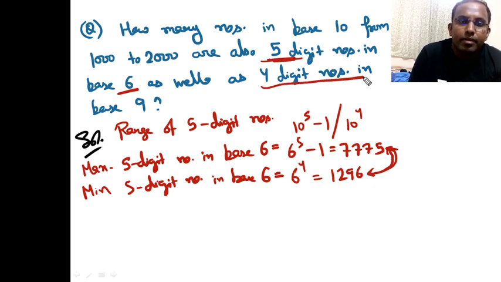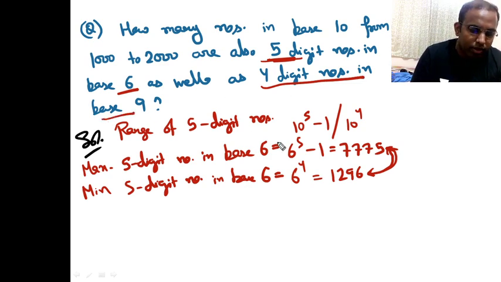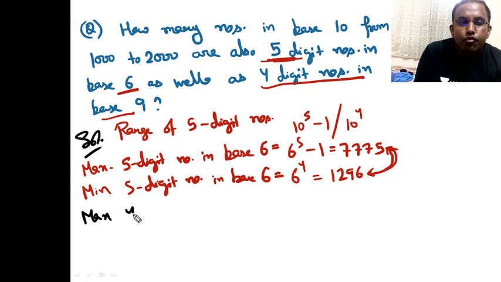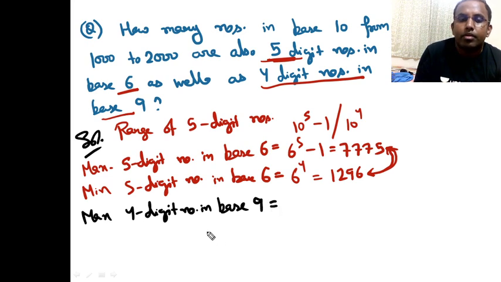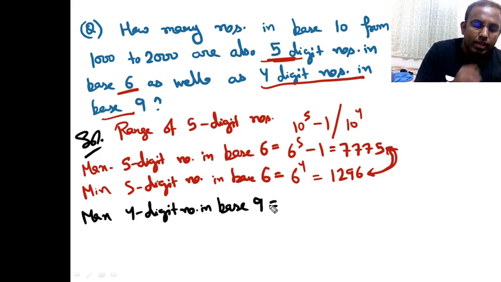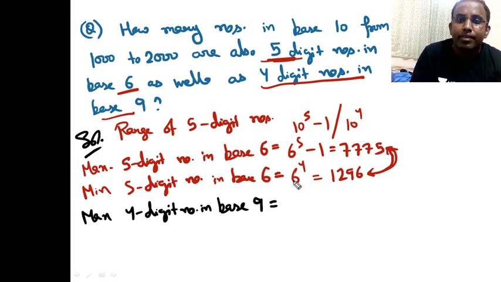Now 4 digit numbers in base 9. If I look at this range here, 4 digit numbers in base 9, तो यहाँ पे क्या होगा? Maximum 4 digit number in base 9 is equal to how much? In base 10 it is 10 raised to 4 minus 1. So in base 9 it is 9 raised to 4 minus 1. That's it, ठीक है. That is 6560.